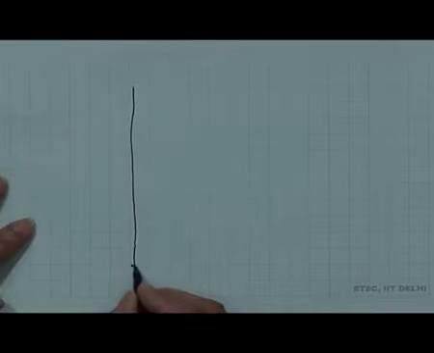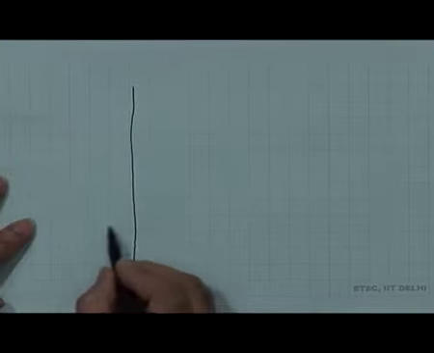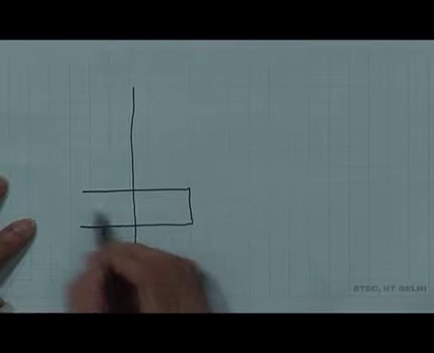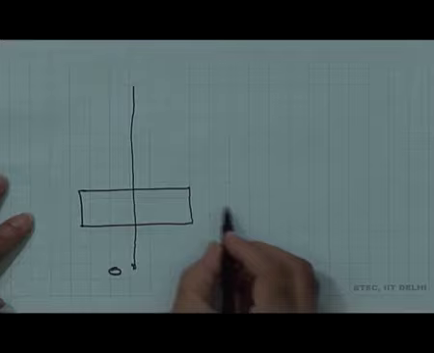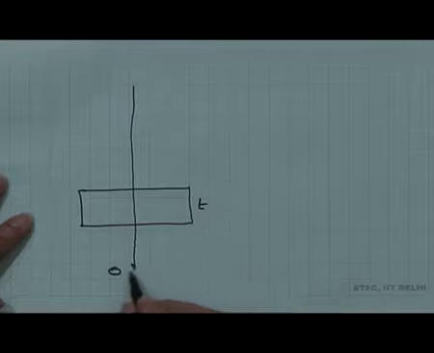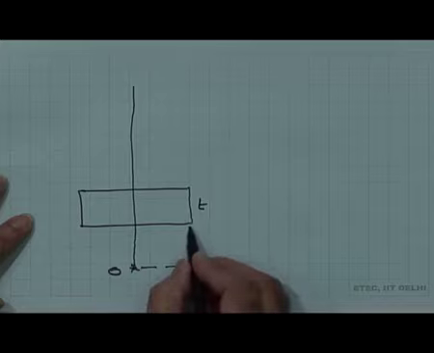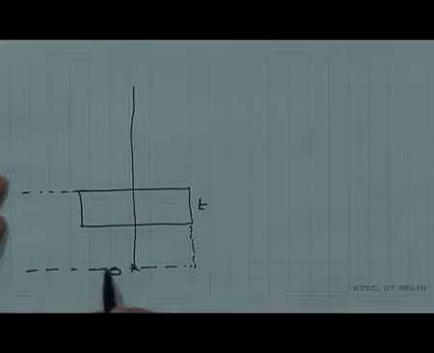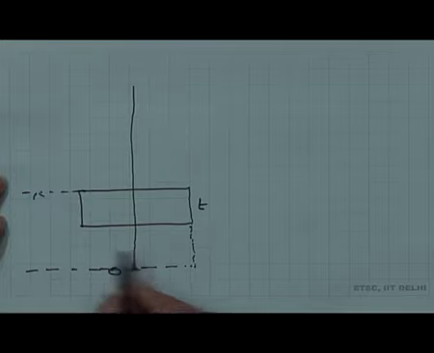The object is here, O. We have introduced a glass block here of certain thickness. Let us say this is T. This was the original position, and let this distance be L, because I am interested only in determining the shift.